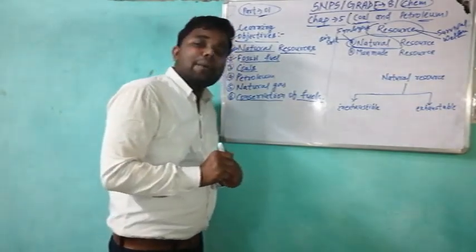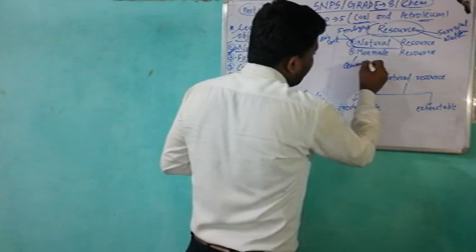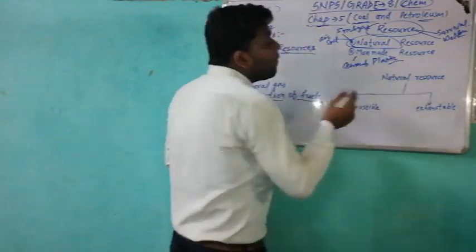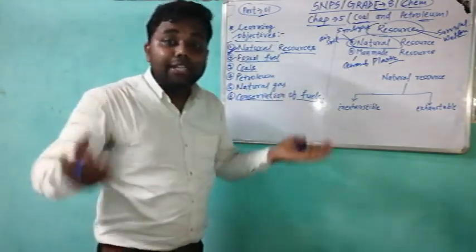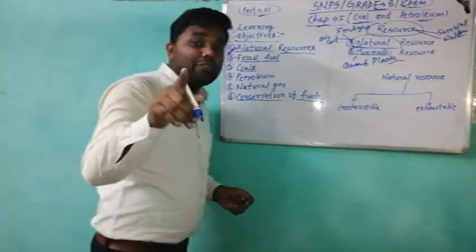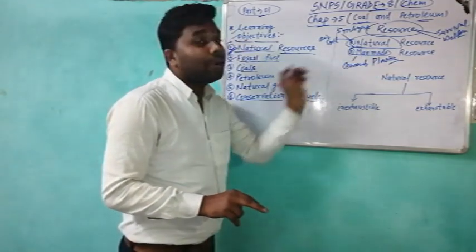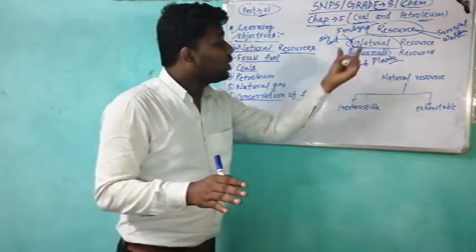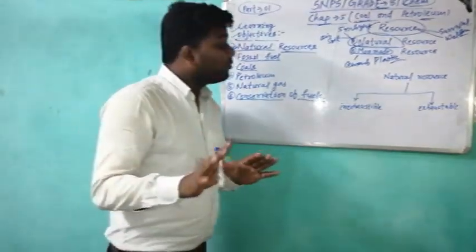So what are the examples of man-made resources? We can say cement, we can say plastic. These are man-made resources. Very simple. We use the natural resources and create, develop and make the man-made resources. So I made my point very clear that there are two types of resources, natural resources and man-made resources, and I gave the definitions of both. I hope you are understanding my point very clearly.